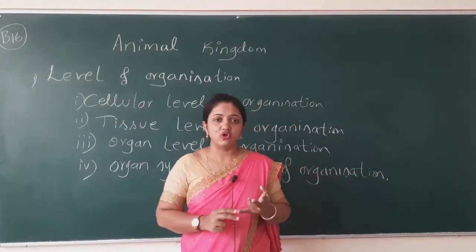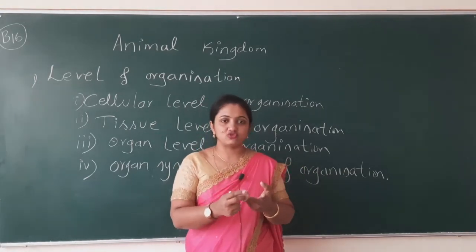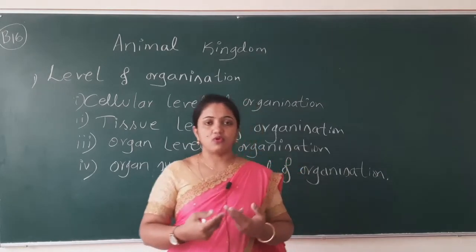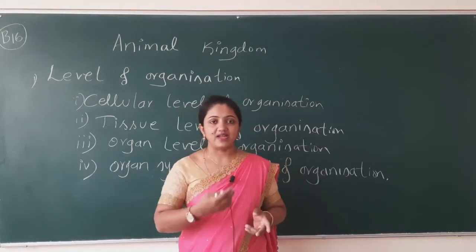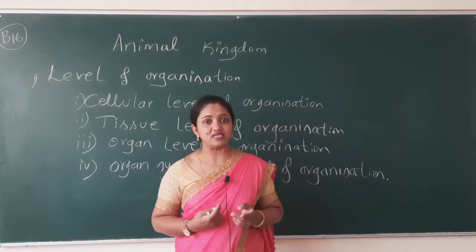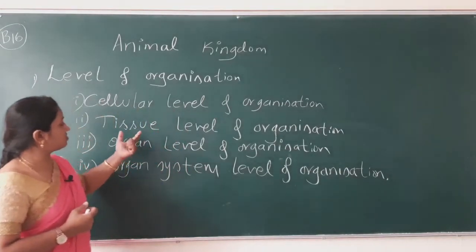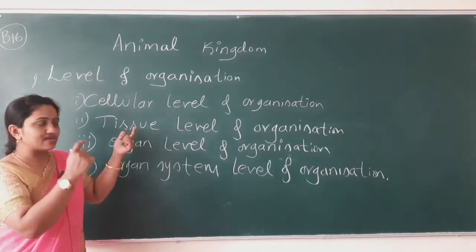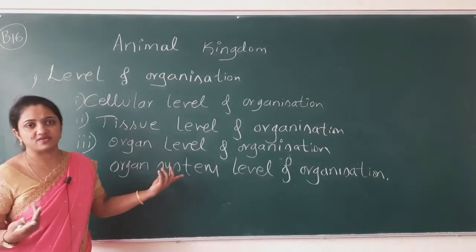It has to respire, it has to locomote, it has to absorb organic food, and it has to excrete. How will it do all the regular activities? It does not have any systems.